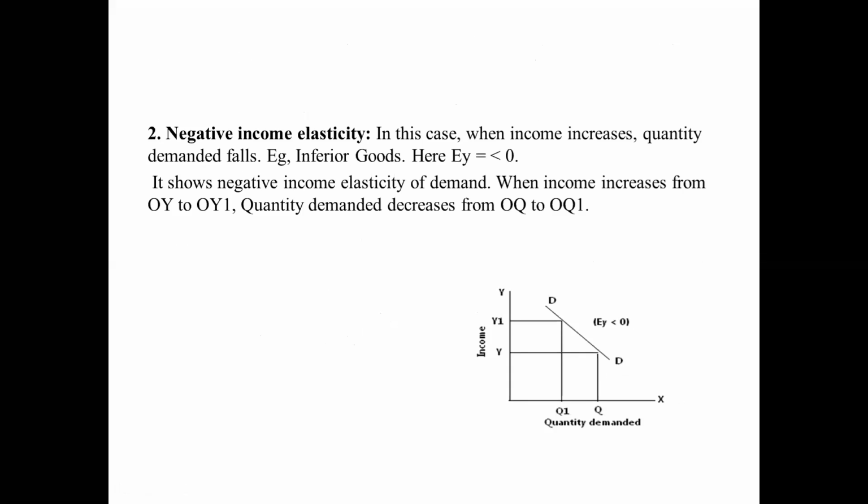If the income of a particular customer is increasing, they prefer the quality of the goods they are purchasing. Okay, they are not interested in purchasing inferior goods. They are interested in purchasing luxury goods. At that time, the demand for these types of inferior goods is decreasing. That is called negative income elasticity.